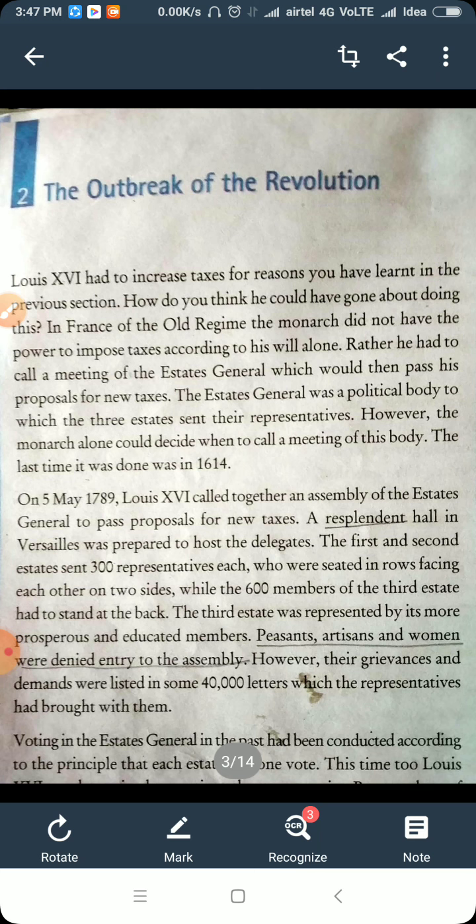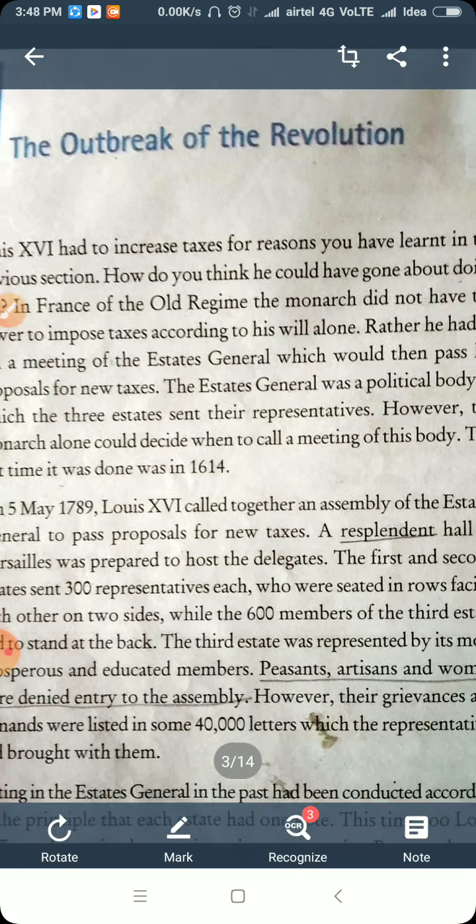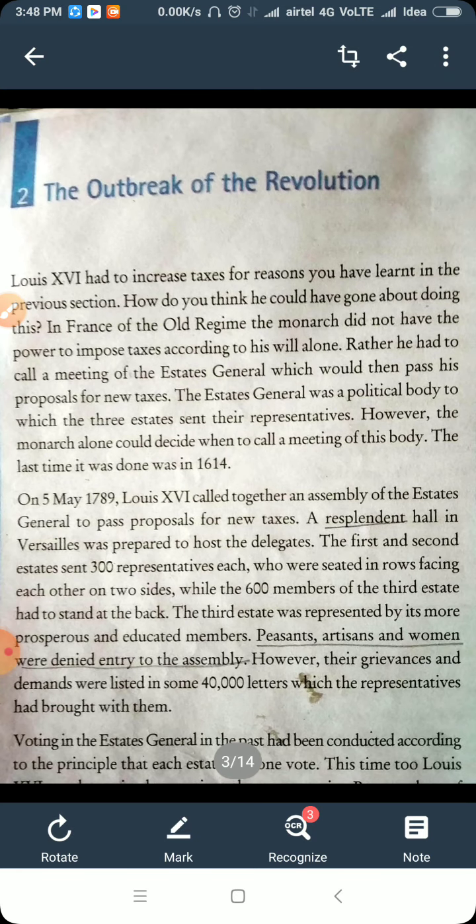Means for this, one of the splendid halls was prepared. Means a very luxurious hall was prepared. I'll send the video regarding this. You will have a better idea about how the court, or you can say the hall, was.